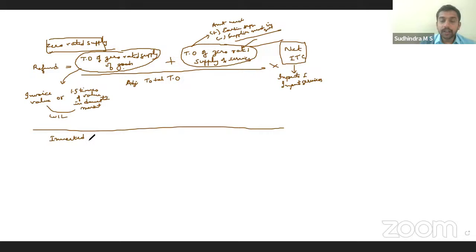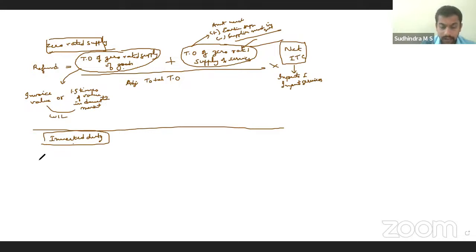Whereas in case of inverted duty, see the difference between zero rated and inverted duty. In zero rated, we would not have paid tax at all on output supply. Whereas for inverted duty, we would have paid tax on output supply, however at a lesser rate when compared to my input. Correct, that's the difference. That's the concept of inverted duty. The rate of tax on output supply is lesser than the rate of tax on inputs. So that concept is called inverted duty.